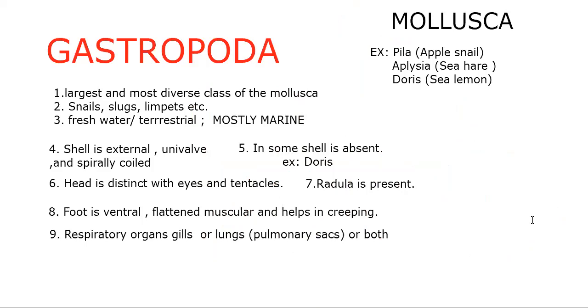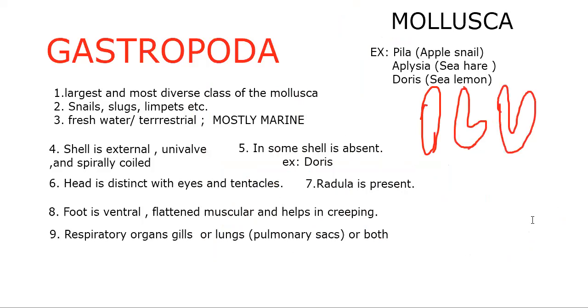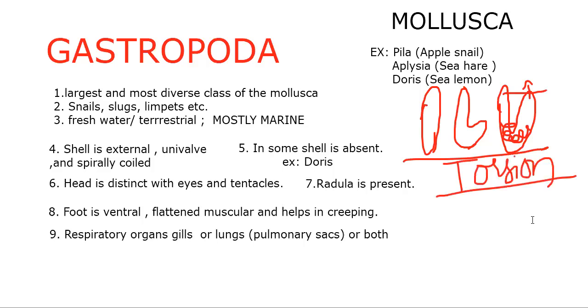So I will show you once again. The torsion, we used to say. The development occurs in one direction and the organs are getting twisted up inside. The posterior part will turn 180 degrees towards the anterior part. So simply, this particular feature is torsion. Due to the torsion, a bilaterally symmetrical larval form will become asymmetrical.